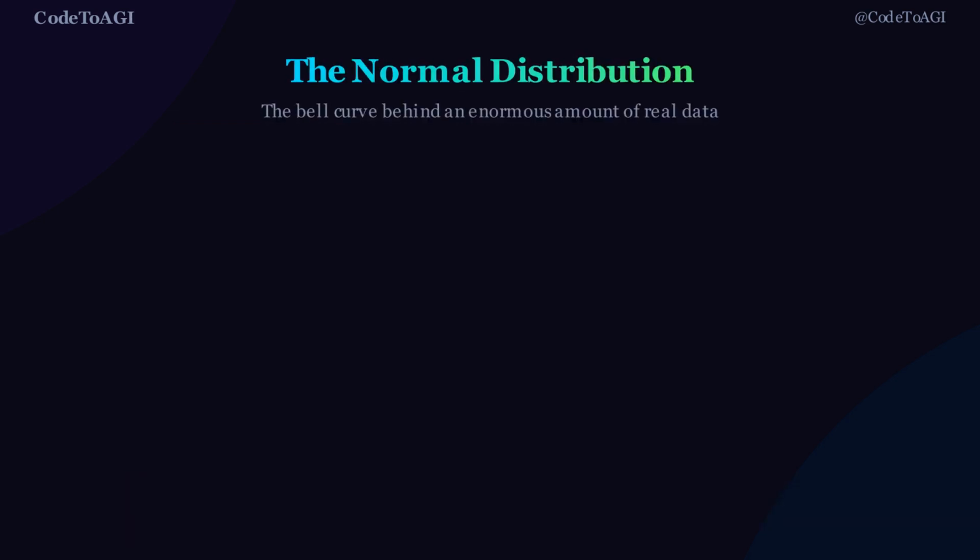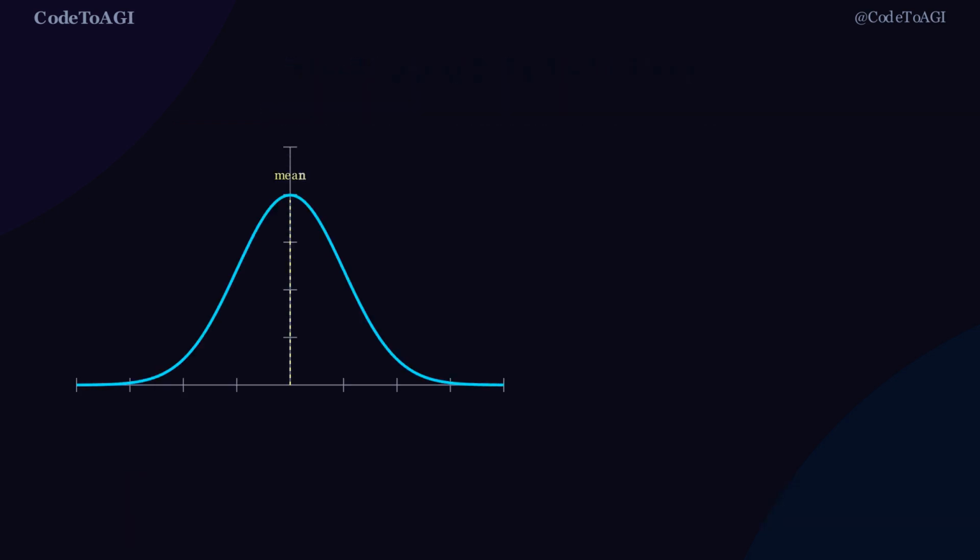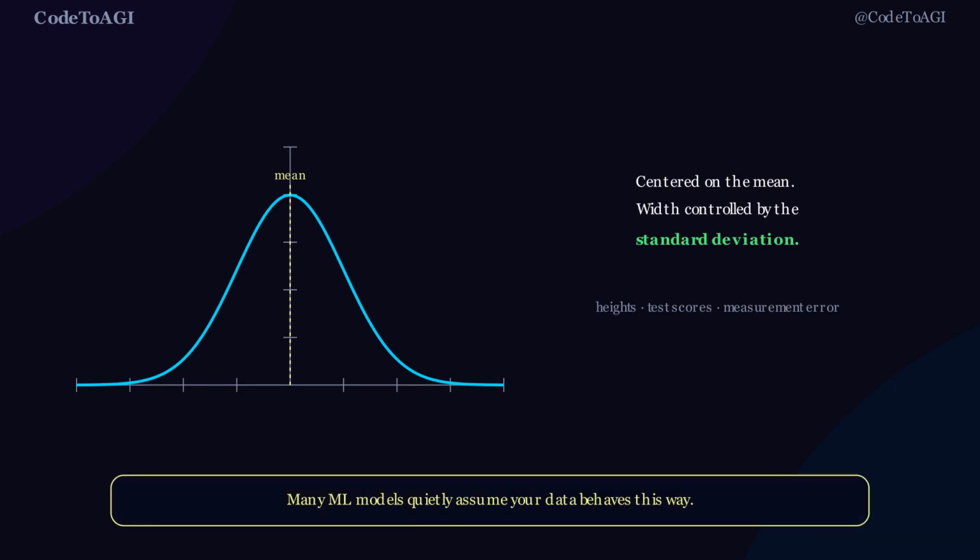Plot enough real-world measurements and you keep seeing the same shape, the bell curve. That shape is the normal distribution. Centered on the mean, spread controlled entirely by the standard deviation. Heights, test scores, measurement errors, an enormous amount of real data looks like this. Many ML models quietly assume your data behaves this way. Now you'll know when that's true.